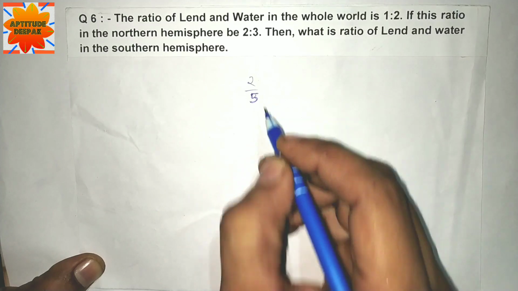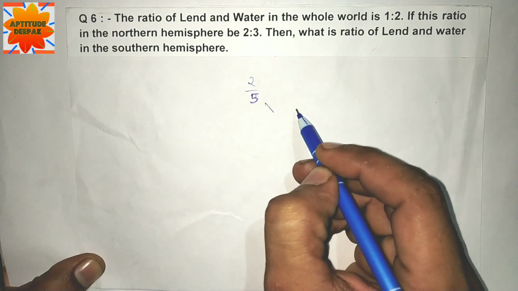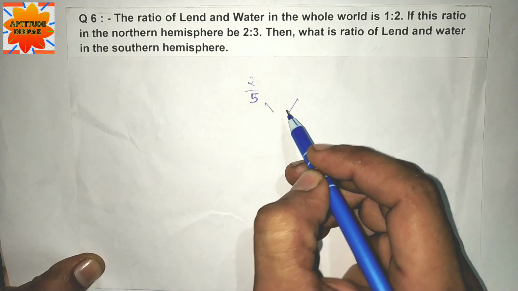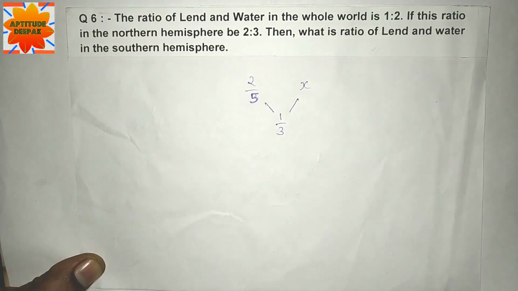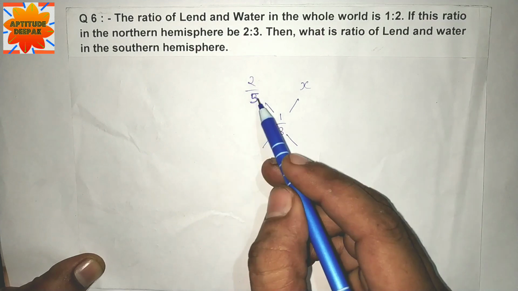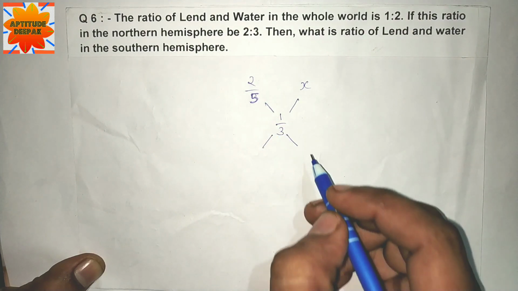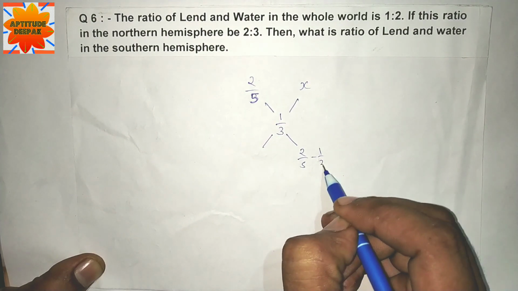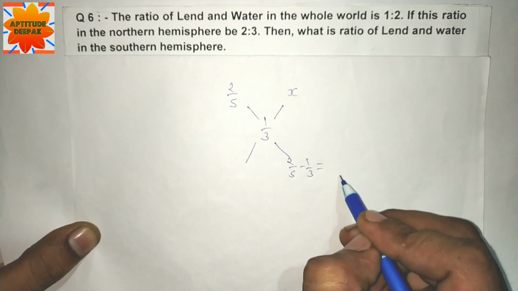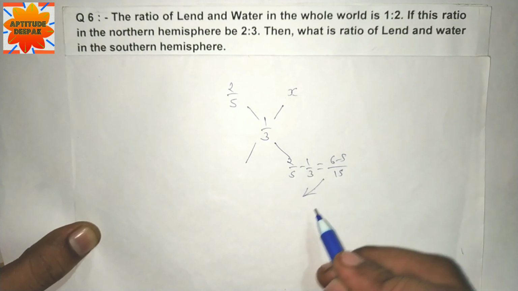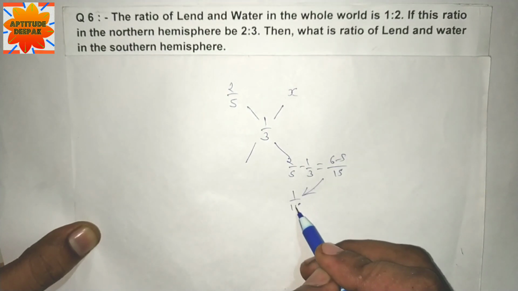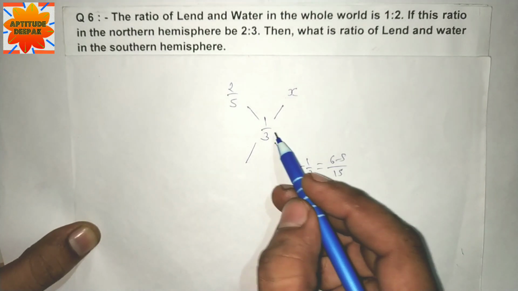2/5 northern hemisphere, 1/3 whole world, x for southern hemisphere. 2/5 minus 1/3 is equal to 6 minus 5 over 15, which is 1/15.